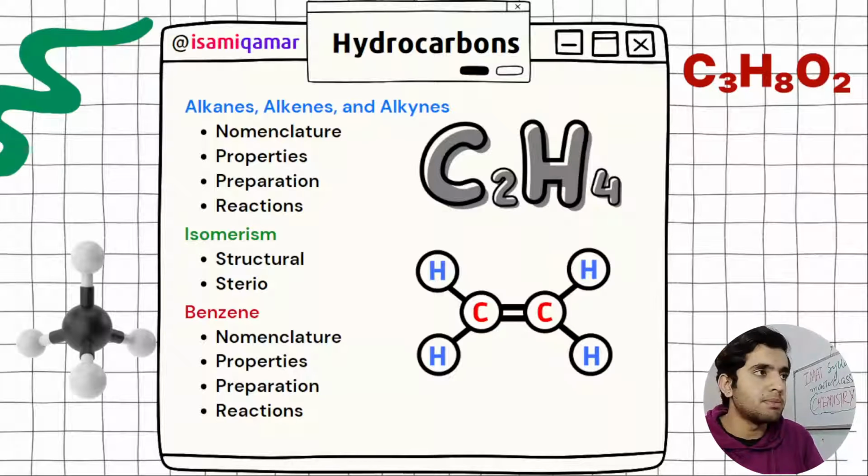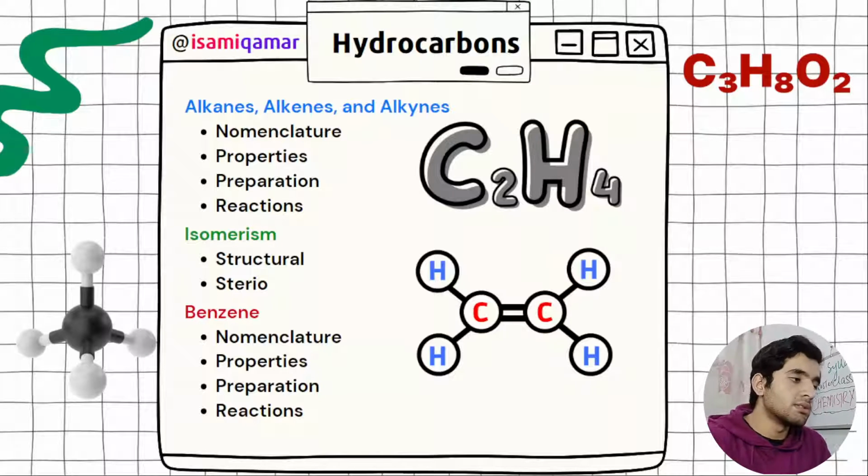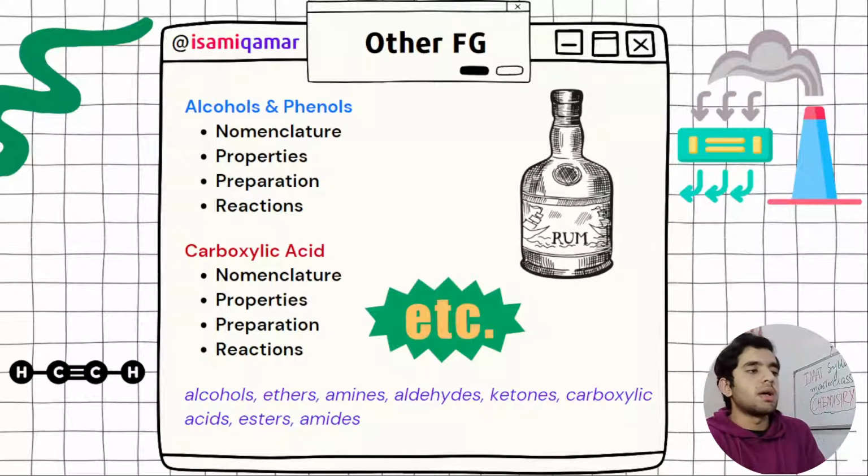For example, the most followed reactions of benzene are electrophilic substitution reactions. So these are the reactions that you need to know in terms of benzene: Friedel-Crafts acylation, Friedel-Crafts alkylation, sulfonation, nitration. So you need to know all of those. And then for other functional groups, for example, alcohols, phenols, ethers, amines, aldehydes, ketones, carboxylic acids, esters, amides, you need